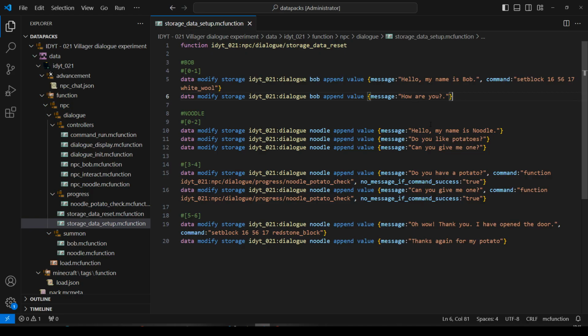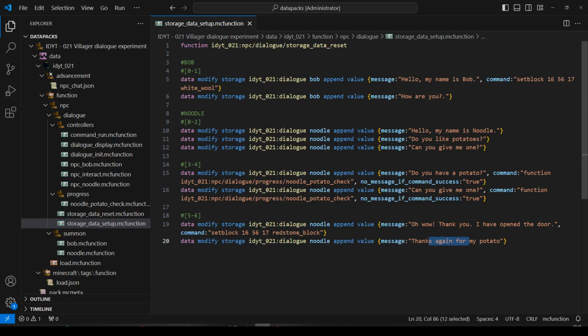Noodle, hello, my name's Noodle. Do you like potatoes? Can you give me one? And then he switches to running between these two commands. And each time he says one of these, he's running a command to check if I'm holding a potato. If I'm not, he'll just keep cycling through. If I am, he won't play a message. And then he'll then move on to play, oh, well, thank you very much. And he'll set the block as a command. And then he says thanks again, and he gets stuck in that loop there.